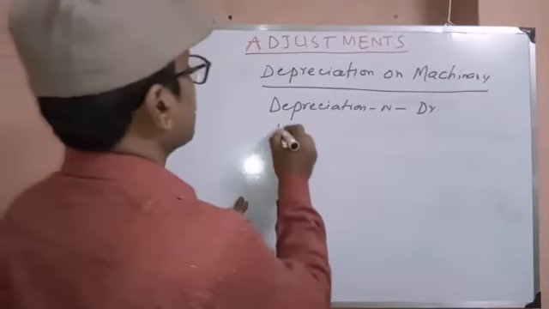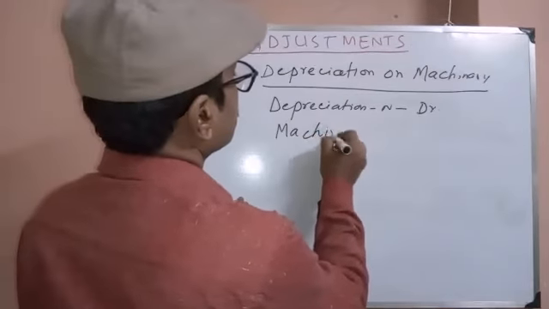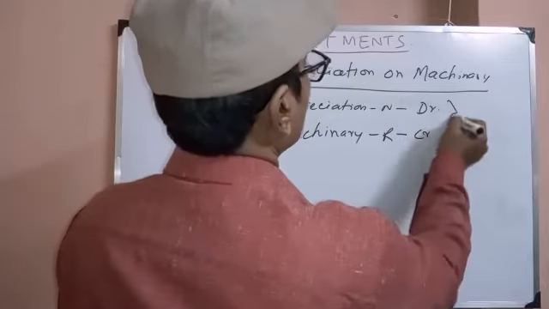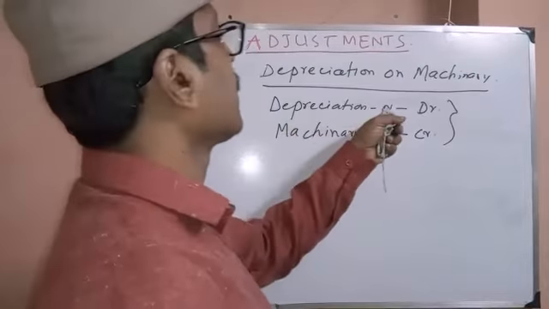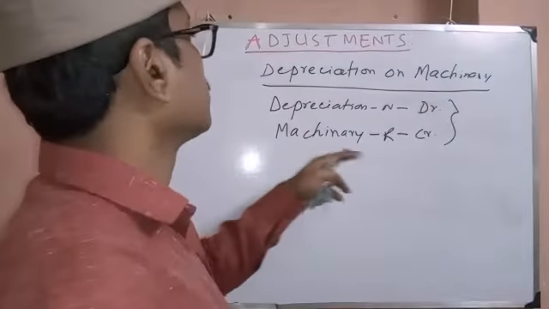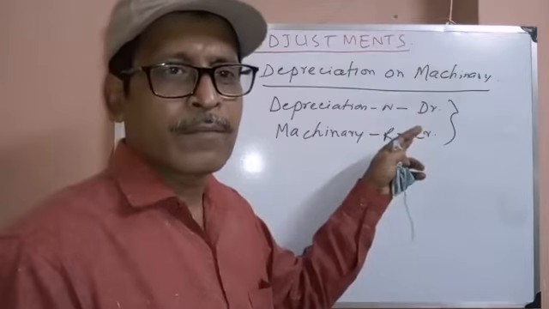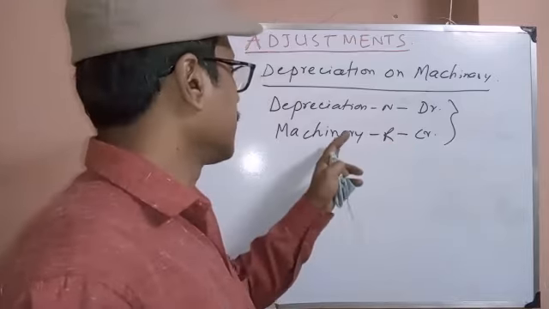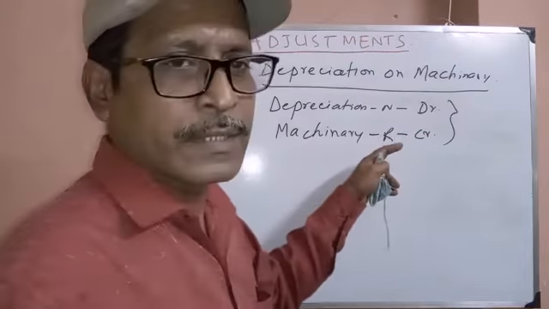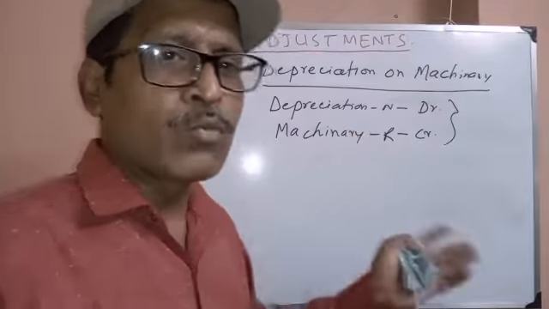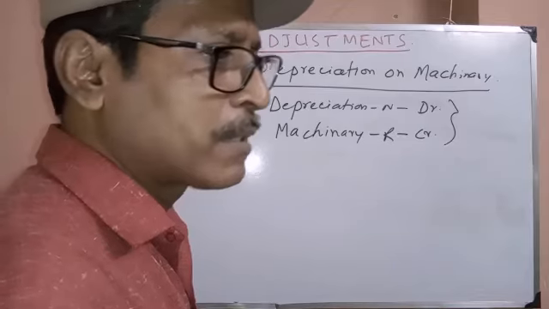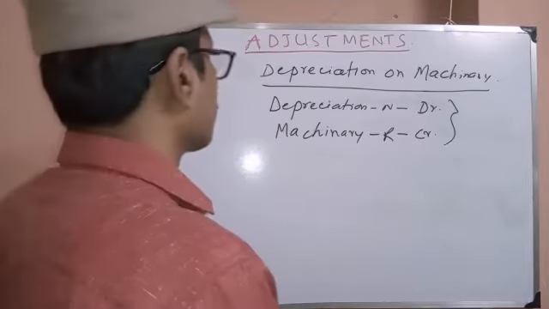Next analysis is machinery. Real account goes out, reduced, and is credited. So depreciation, a nominal account, will go to the profit and loss account, debit side, and machinery, a real account, is credited. That goes out, so you should deduct it in the balance sheet. Real account will go to the balance sheet. You adjust in the balance sheet. How to write, we will discuss next. Today, just see the adjustment, how these are analyzed.